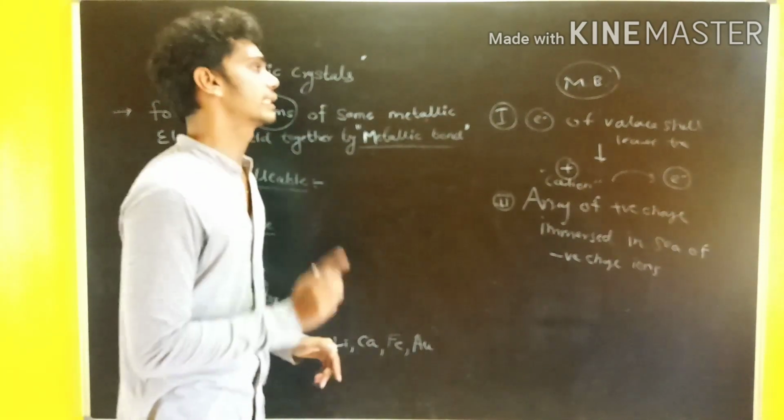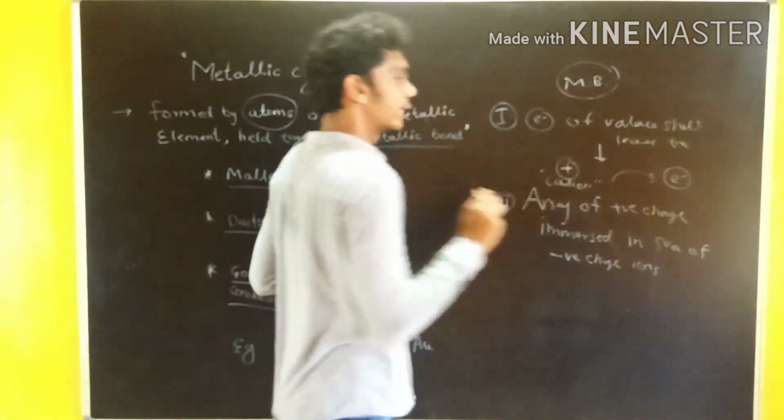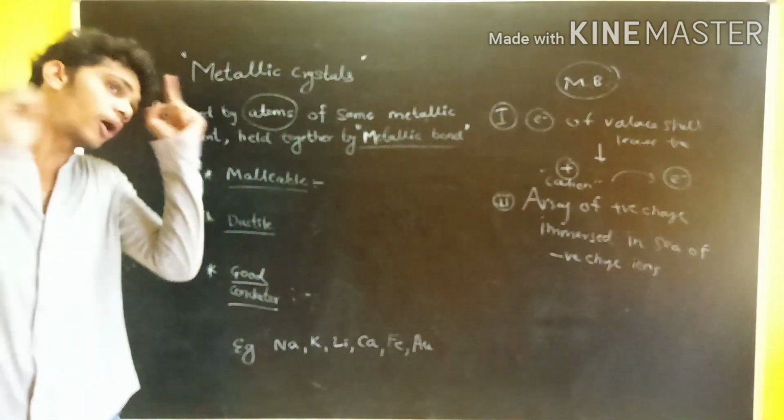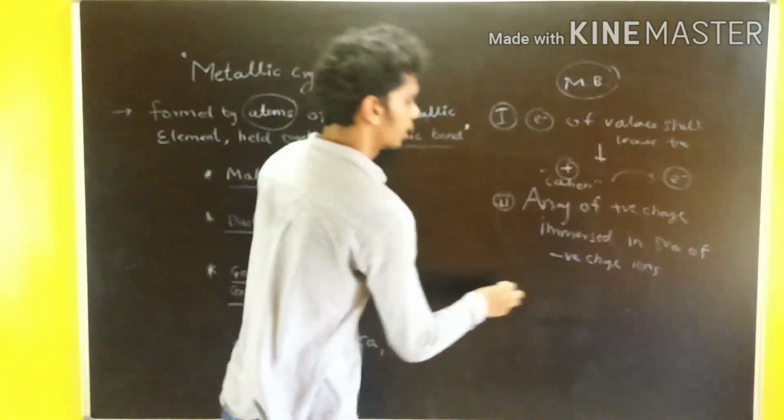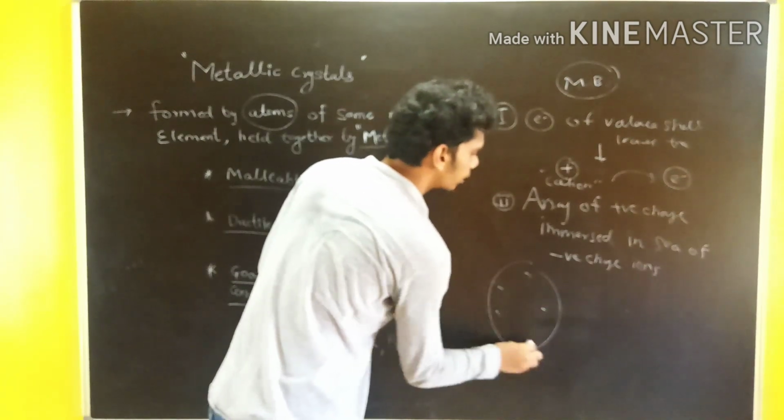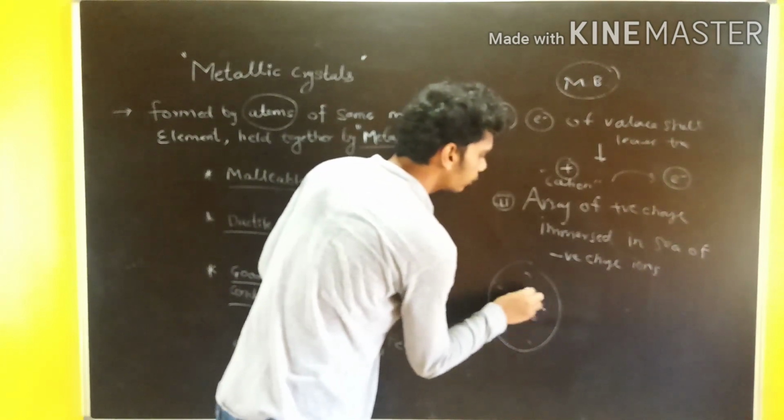Please students, understand this. What is a metallic bond? It should be the bond between something. See, suppose these are the electrons moving here, and this is where the positive cations are formed.